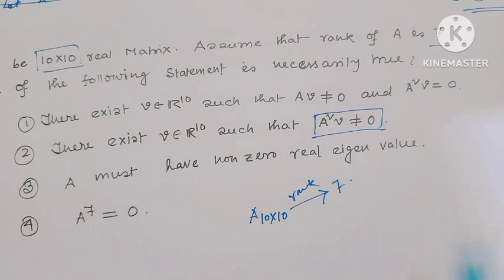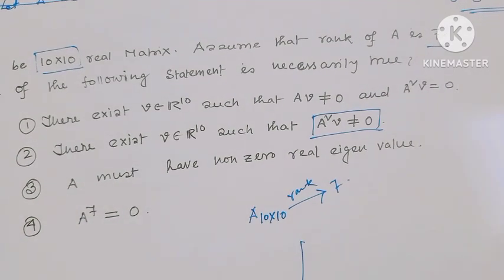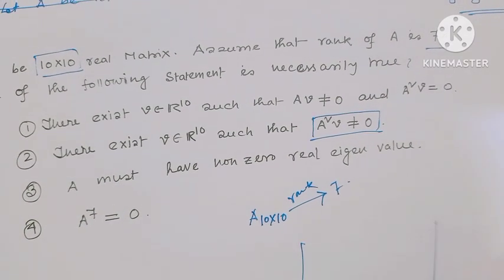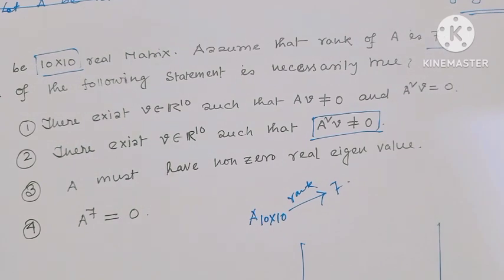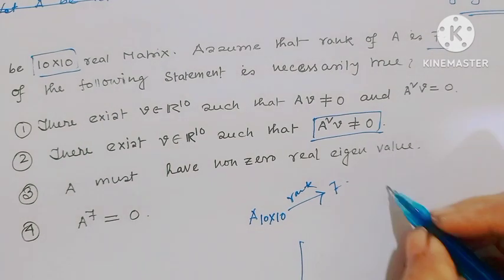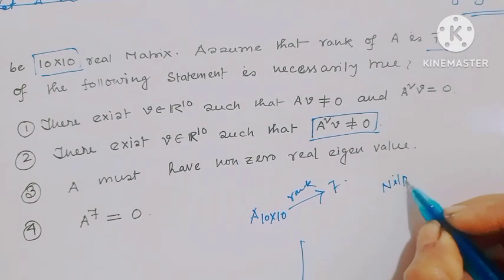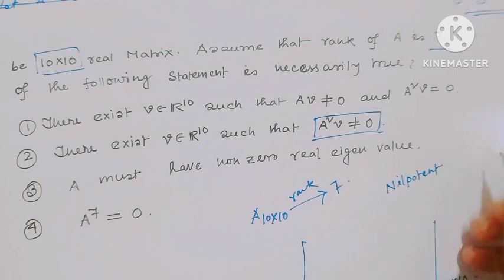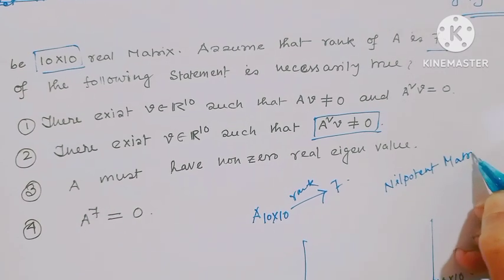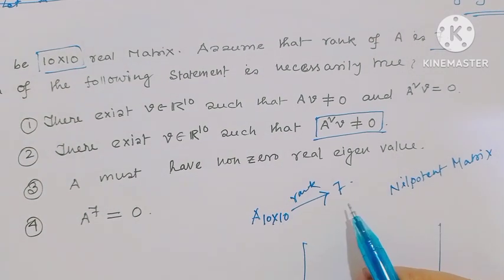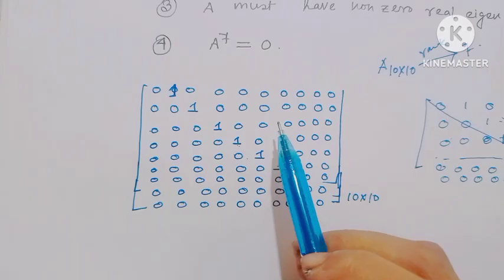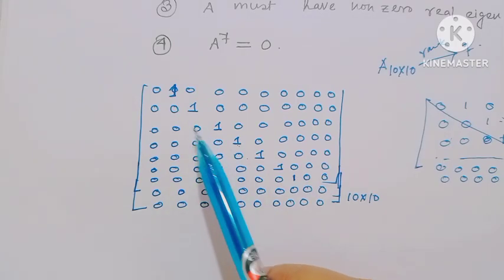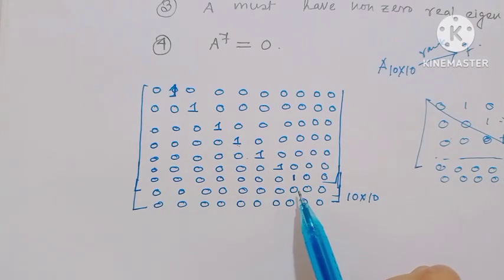For this, at first consider a 10 cross 10 matrix, and we all know the nilpotent matrix. Consider this type of matrix.